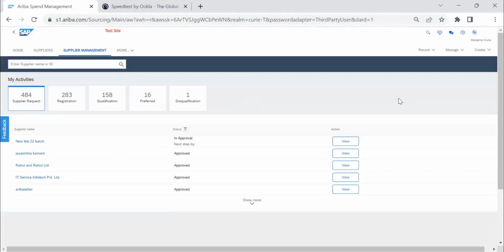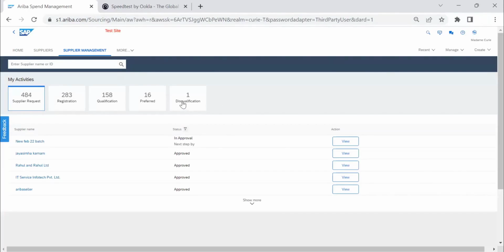So the vendor will not be able to receive this purchase order, and then he cannot even give you an order confirmation, or you will not even post a goods receipt. It will be stuck in ordering status only. At that time the user or requester has to request the vendor management team, saying that the supplier has been qualified, so we want to go with him, or there is a change in the process. Now the supplier is good. Whatever the reasons you want to unblock the supplier, you need to provide them.